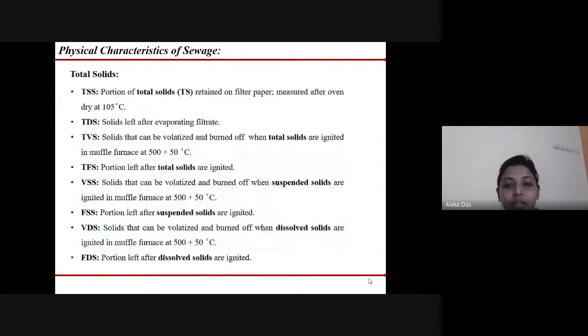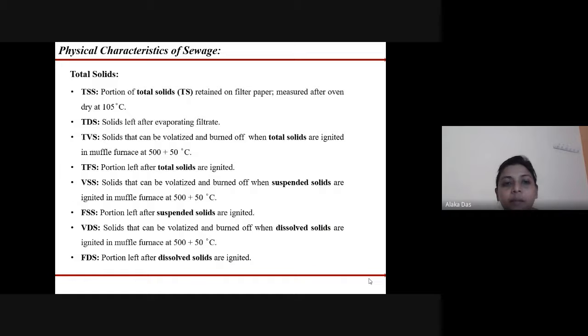So we see which type of solid is produced. The total suspended solids are that portion of total solids that is retained on the filter paper when it is taken out after being dried in the oven at 105 degrees Celsius. The solids that are left after evaporating the filtrate are called the total dissolved solids.